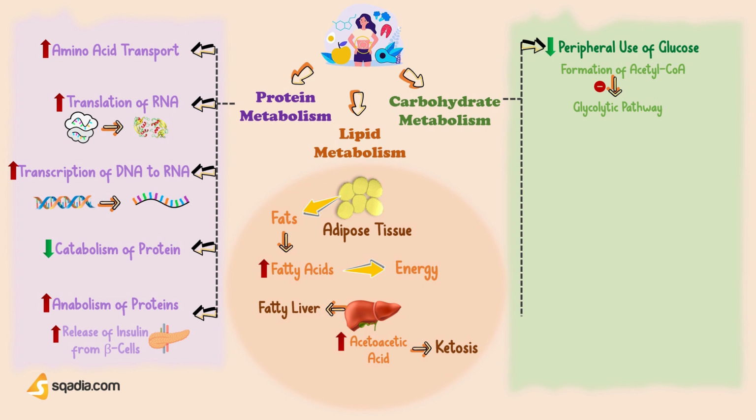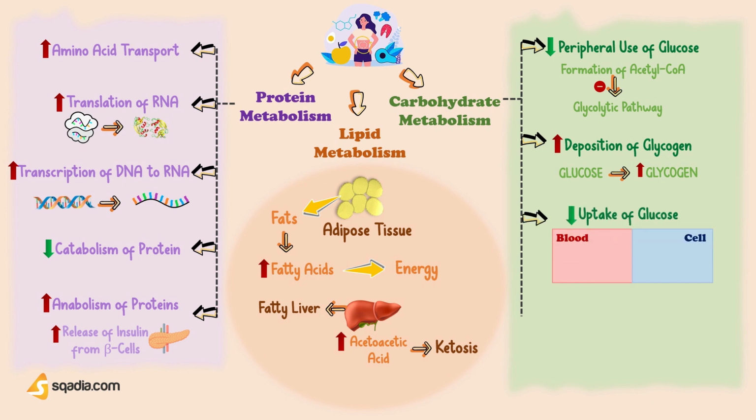Secondly, since glucose is not utilized for energy production by the cells, it is converted into glycogen and deposited in the cells. So, increase in the deposition of glycogen in the cells is another way to conserve glucose. Now, when glycogen deposition increases, the cells become saturated with glycogen. Because of this, no more glucose can enter the cells from blood. So, the blood glucose level increases.